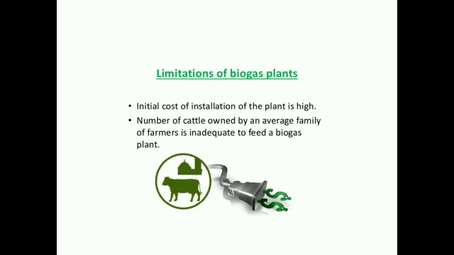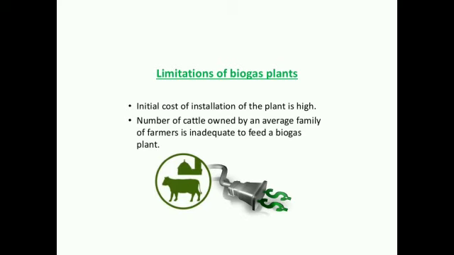The last one is the limitations of biogas plants. The initial cost of installation of a biogas plant is high. If you install a biogas plant, a high cost is required. Next, the number of cattle owned by an average family of farmers is inadequate to feed a biogas plant.